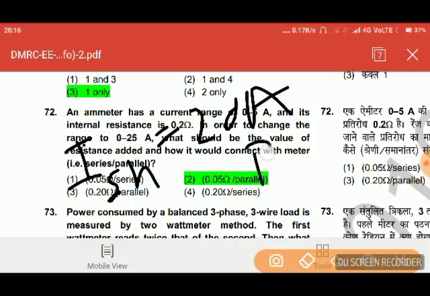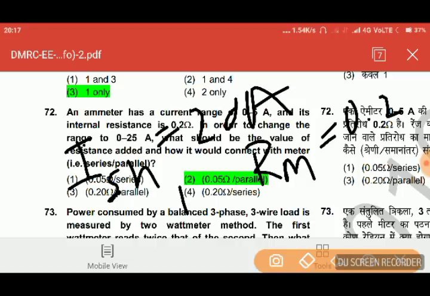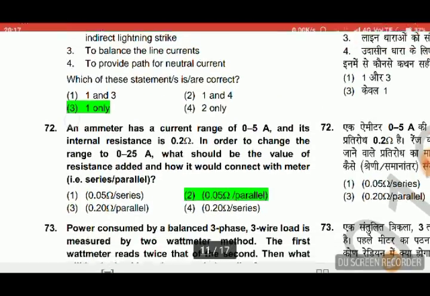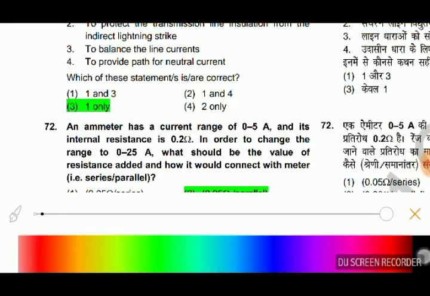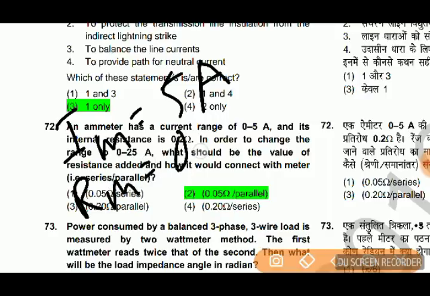And resistance of the meter is 0.2. Current is and shunt, we have to find the shunt resistance. So current मीटर में जा रहा है 5 एम्पियर। So Im is equal to 5 ampere and Rm equal to 0.2.